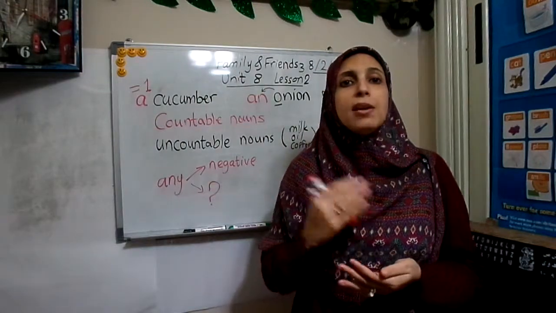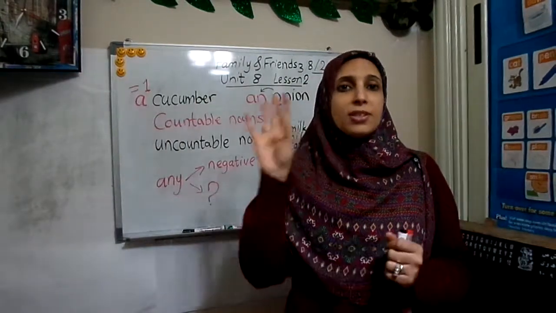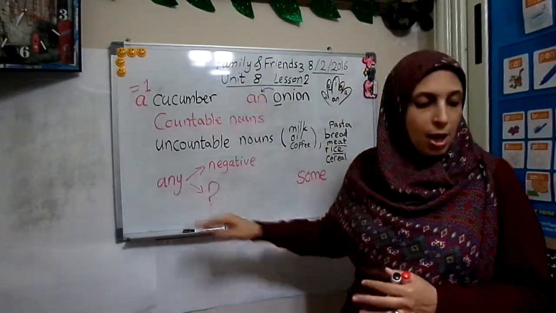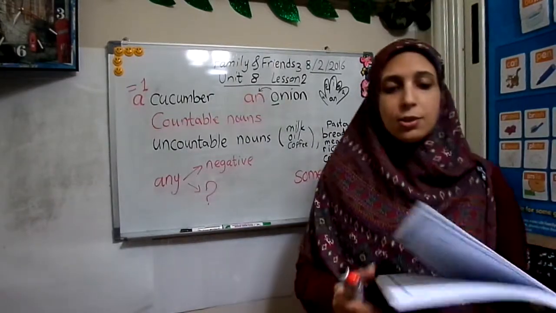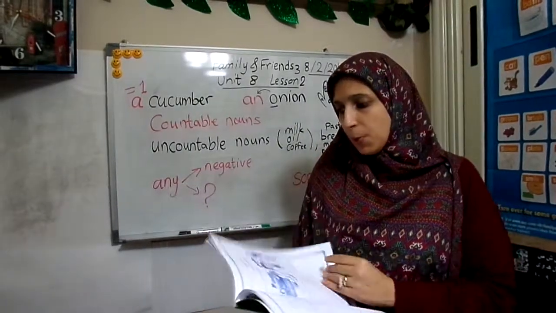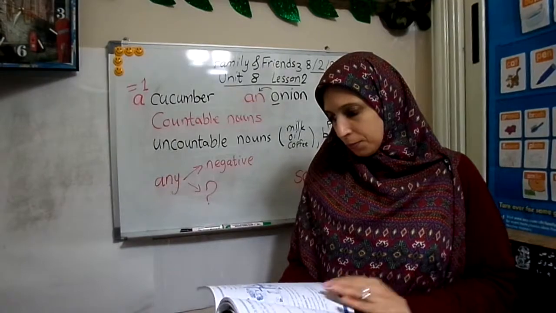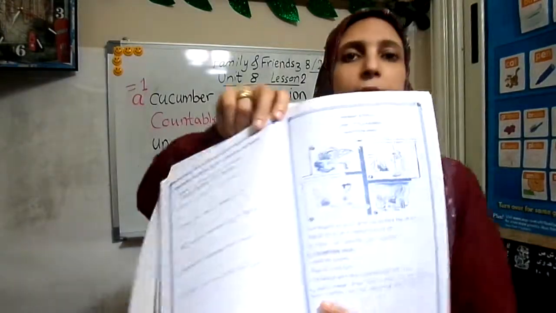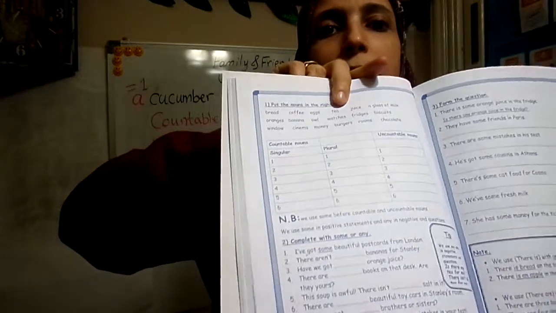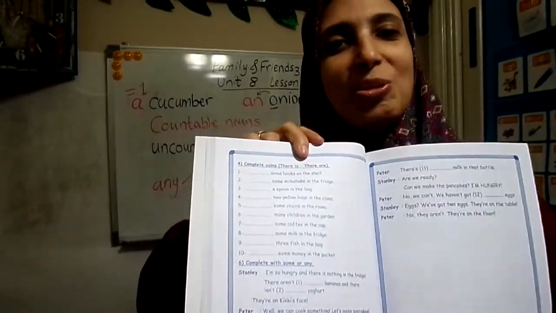When I ask you to rewrite the sentence, and I have some in the sentence, if you want to write it with not or to make a question, you will turn it into any. For lots of practice, you will find it in the grammar part in your book, Spotlight. You will have countable and uncountable nouns, and some and any, and lots of exercises. Wish you do well.